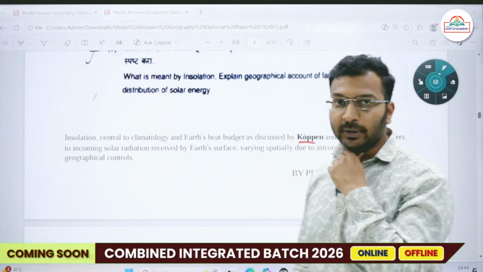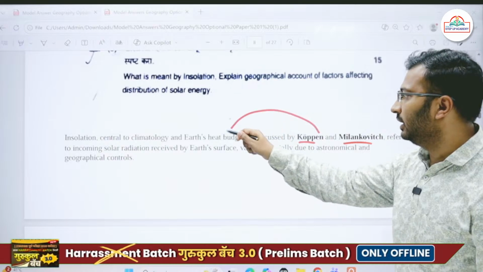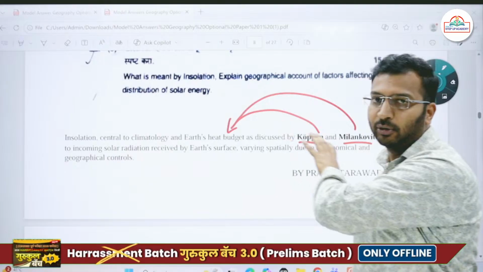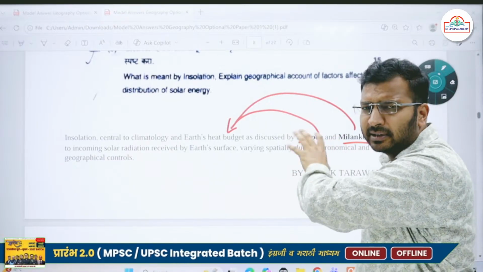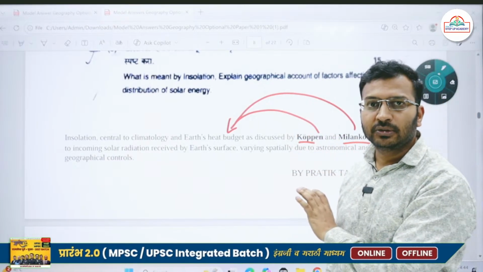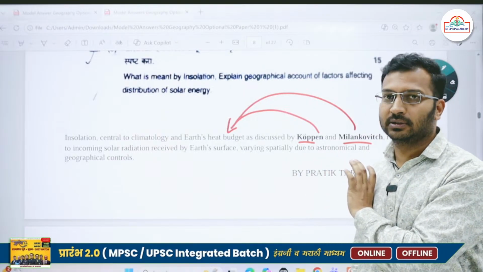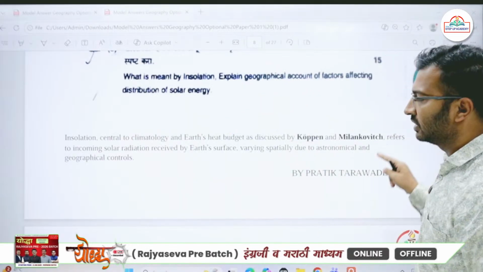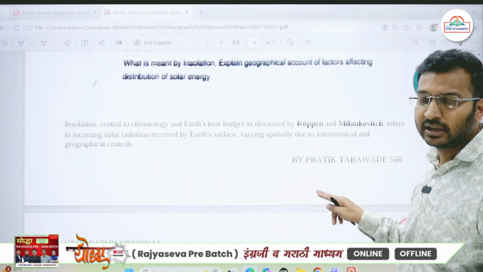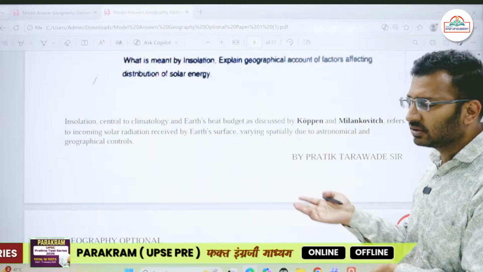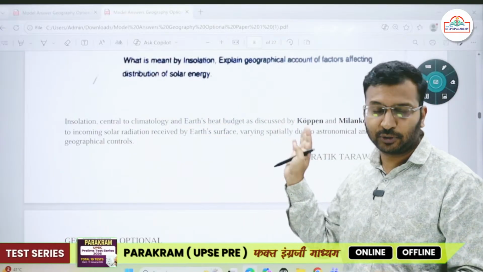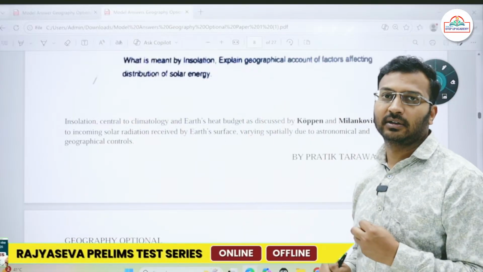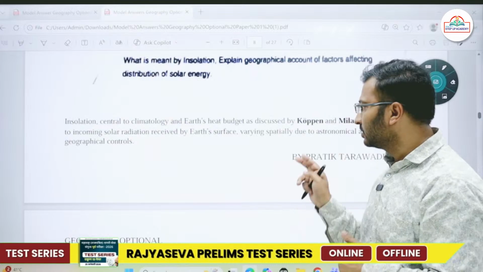These are the two people who made a detailed study about the heat budget. I'm not talking about insolation, they made a detailed study about the heat budget. So I'm simply trying to relate it, because in geography optional, you have to relate it in some way or the other. You cannot simply write that insolation is nothing but the incoming solar radiation in the form of shortwave radiation. You cannot simply write a GS-based answer. You have to relate some geographer's name with your answer, and this is very critical to score that extra marks.